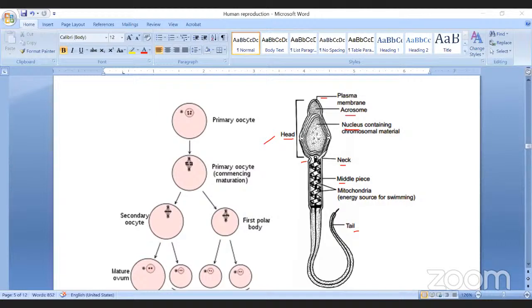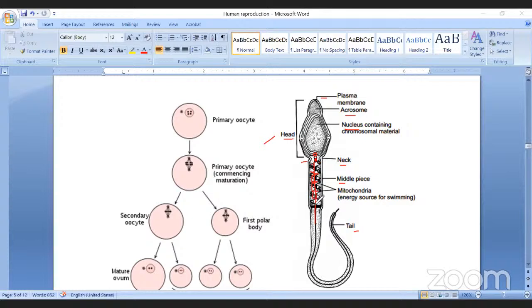The next part is the neck. In this part, you notice 2 centrioles. One is the proximal centriole, another is the distal centriole. The proximal centriole is near the nucleus and the distal centriole is towards the middle piece. From the distal centriole, one thin filament arises that we call the axial filament. This filament supports the formation of the tail. And in the middle piece, there are a number of mitochondria arranged circularly. This we call the Nebenkern.